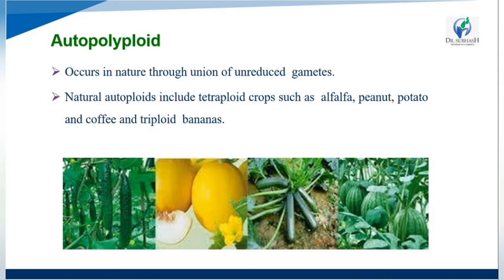Natural autopolyploids include tetraploid crops such as alfalfa, peanuts, potatoes and coffee, and triploid bananas. Alfalfa is one type of bean.